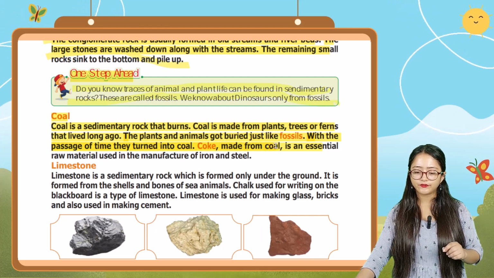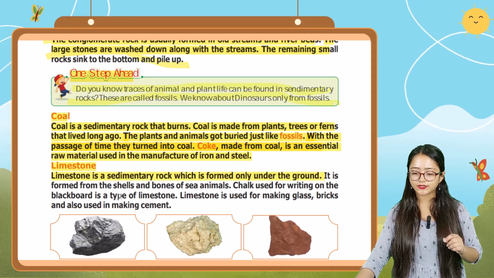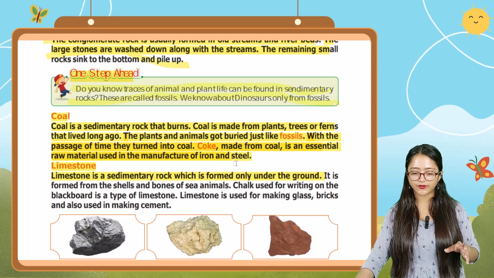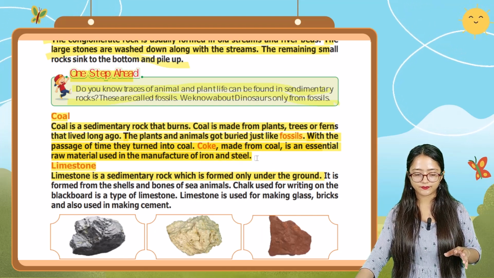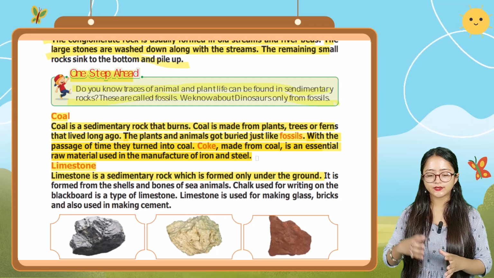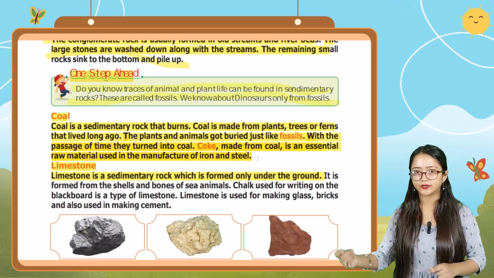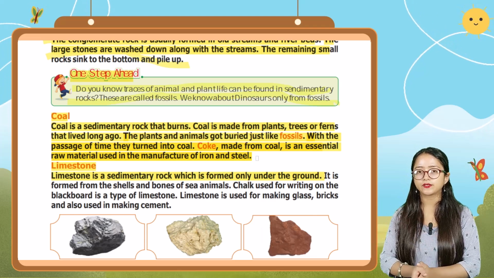Coke made from coal is an essential raw material used in the manufacture of iron and steel.